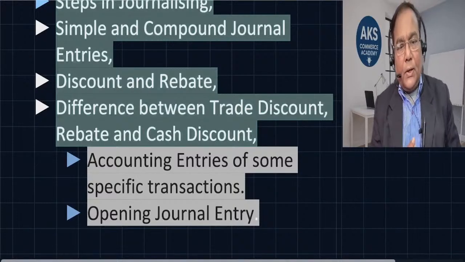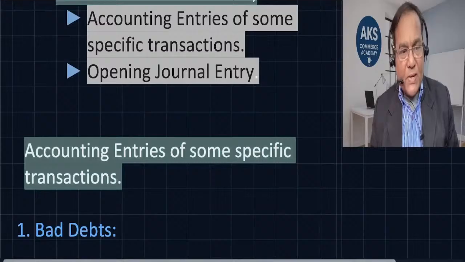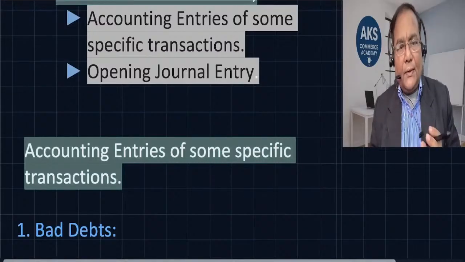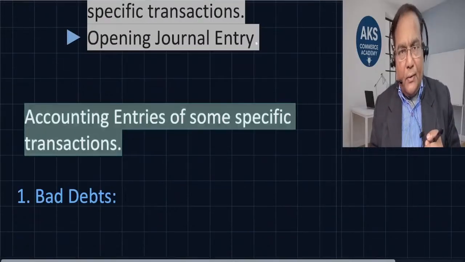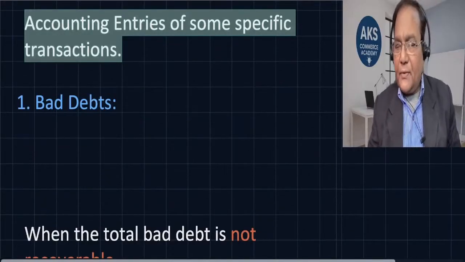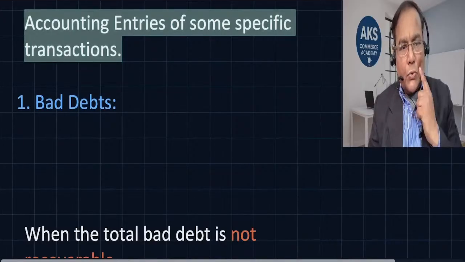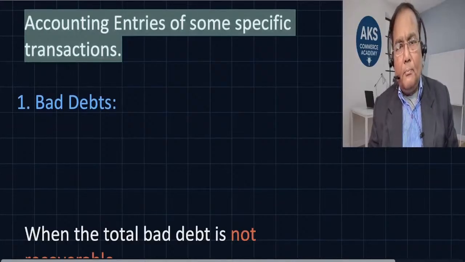Today I'm going to cover the last aspects, which are very crucial and important before we close this chapter. These are the entries of some specific transactions, and secondly the journal. So let us begin today's discussion with the entries of some specific transactions. What are these specific transactions? Bad debts. Now let me explain to you what bad debts are.